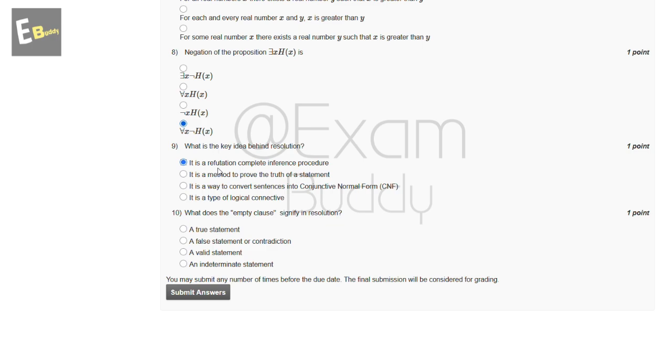Now the tenth question is: what does the empty clause signify in resolution? So these are the options: a true statement, a false statement or contradiction, a valid statement, and an indeterminate statement. So the answer of our tenth question is B, a false statement or contradiction.